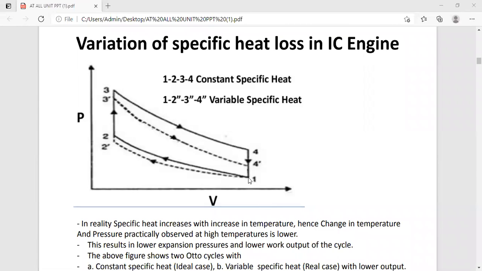And here the actual cycle 1, 2, 3, 4 we have shown, and ideal cycle 1, 2, 3, 4 we have shown, and actual cycle 1, 2 dash, 3 dash and 4 dash. And the difference of the theoretical or ideal work and the actual work is called loss of work due to the variation of specific heat. So are you getting my point?